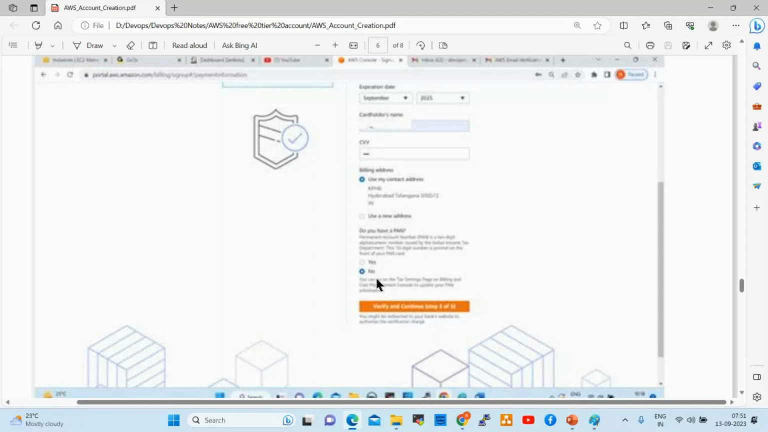No, you can give no. For the PAN number, you can select no. If you select yes also, no issues, nothing will happen. But better you select no. Click on verify and continue.